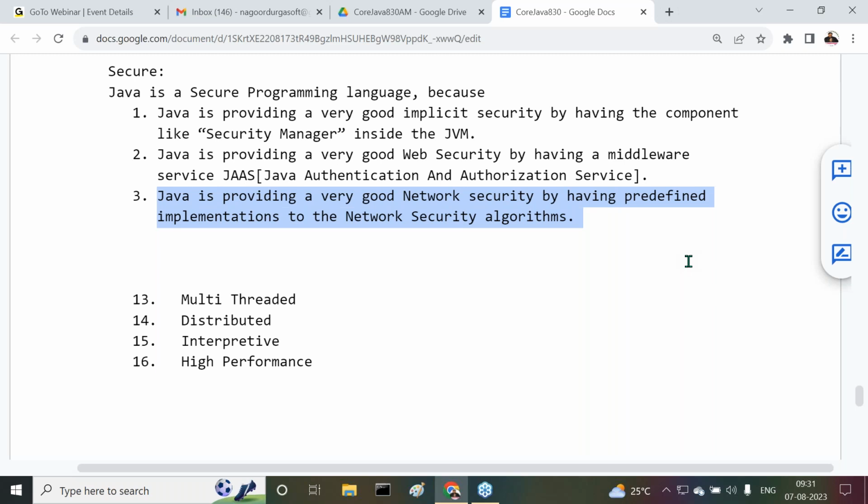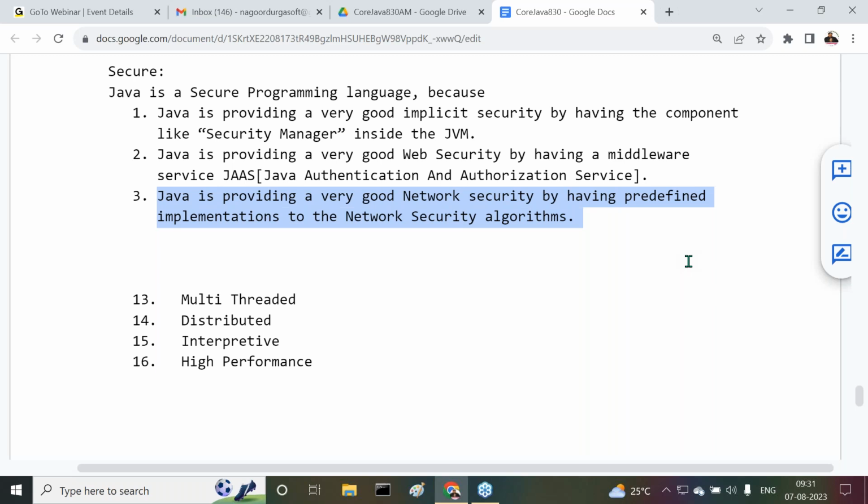All of you are getting it or not? So many algorithms are available, and you may use any of them. To use these algorithms, first of all they must be implemented programmatically.